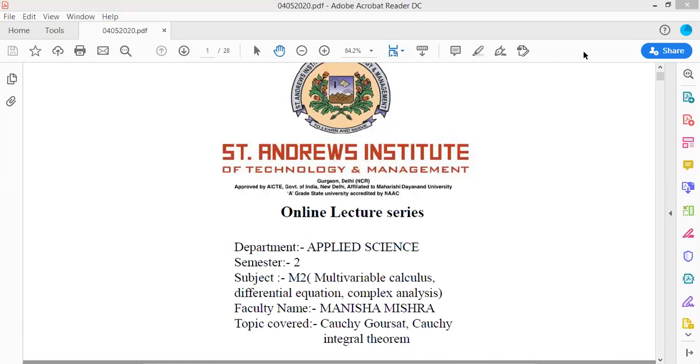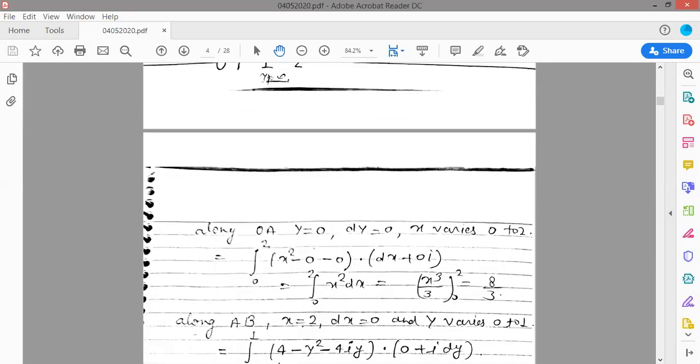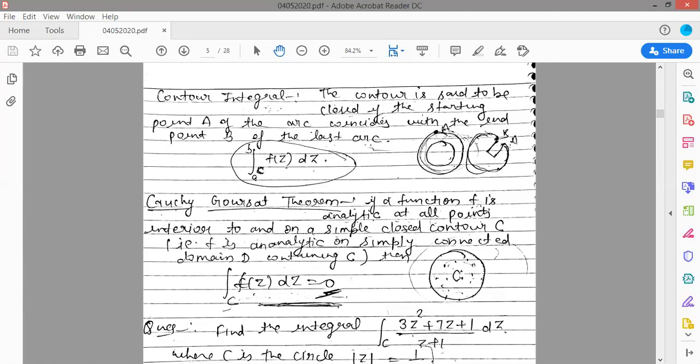Today in this session, we describe the Cauchy-Goursat theorem and Cauchy integral theorem for analytic functions. So in the present session, the first topic is the contour integral. Before the contour integral, in the previous session, I told you about zeros, poles, and analytic functions. Analytic function means the function is differentiable, satisfies the Cauchy integral theorem, and is a single valued function.